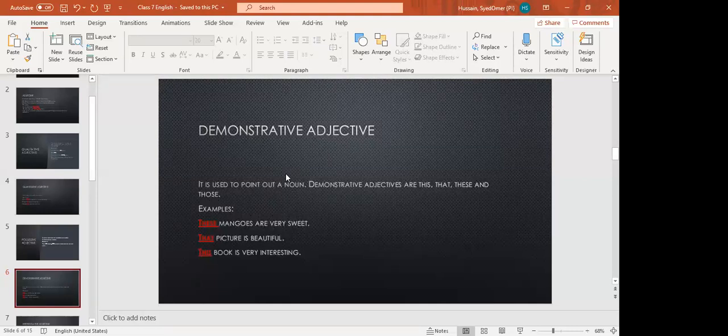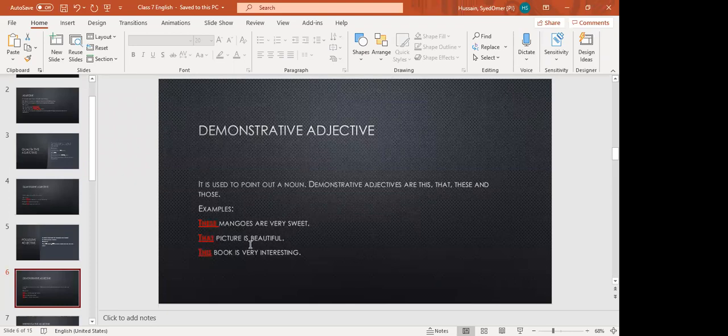Okay. For example, if you can see in your room or wherever you are sitting, you can see that chair. If it is far away, this chair is nearest to you. Okay, so you have to be very careful in this thing. These mangoes. Now, look at the slide. It is used to point out a noun. Demonstrative adjectives are this, that, these, and those. For example, these mangoes are very sweet.